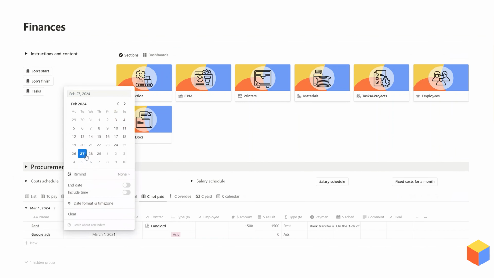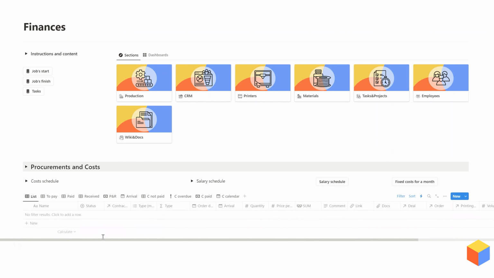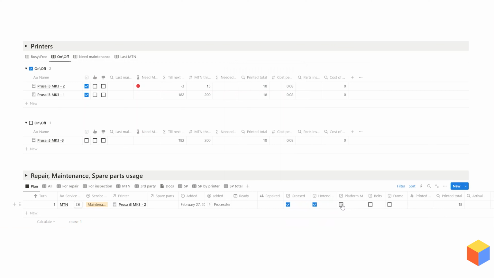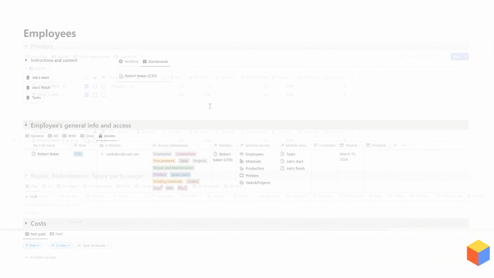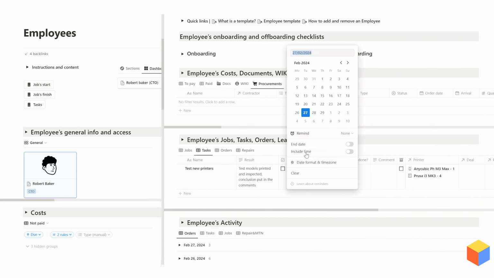Now we need to pay bills, purchase materials, and spare parts, repair this printer, and maintain that one. Okay, we need help now, so we onboard new team members and put them to work.